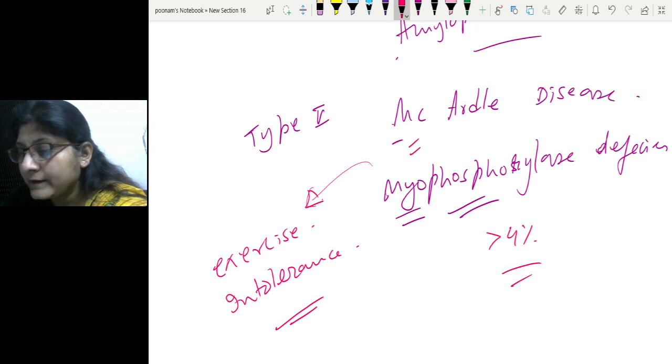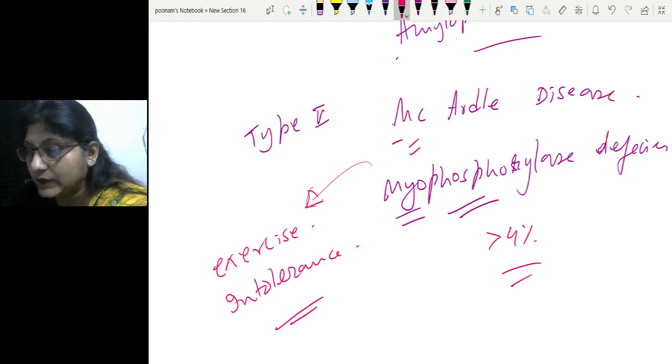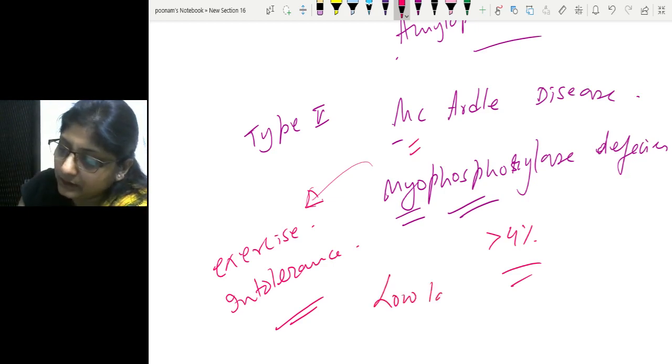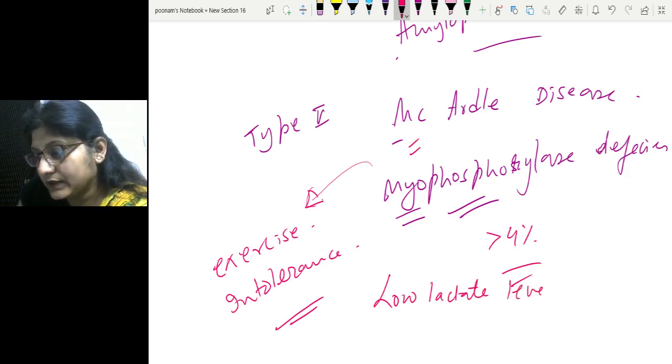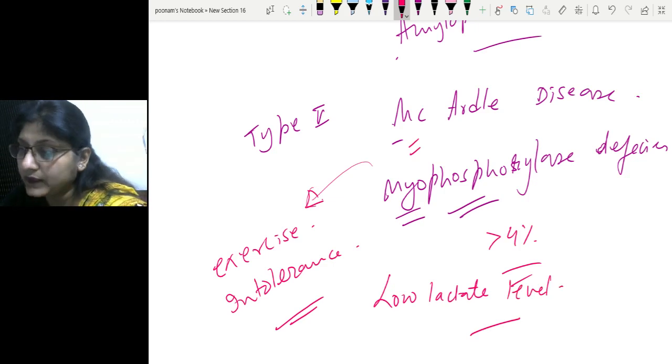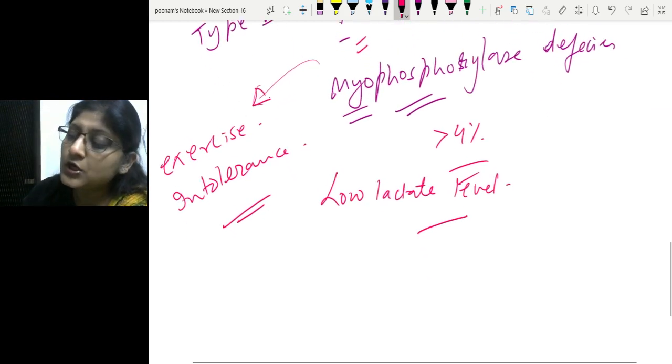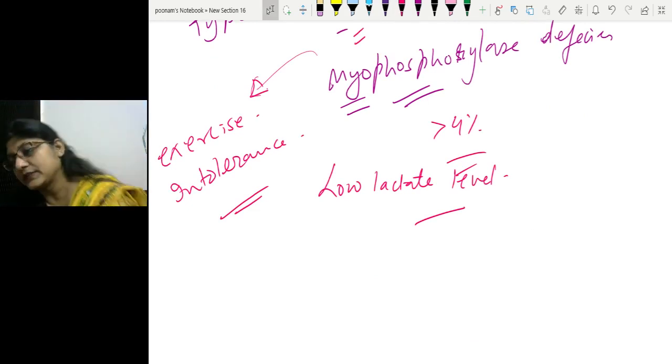And this is McArdle disease, where the main presenting feature will be exercise intolerance, easy tiredness while playing, and the low lactate level in the blood after forceful exercise is one characteristic finding, because when there is no glycogenolysis, there is no glucose 6-phosphate available for glycolysis. So hence no lactate production is seen.